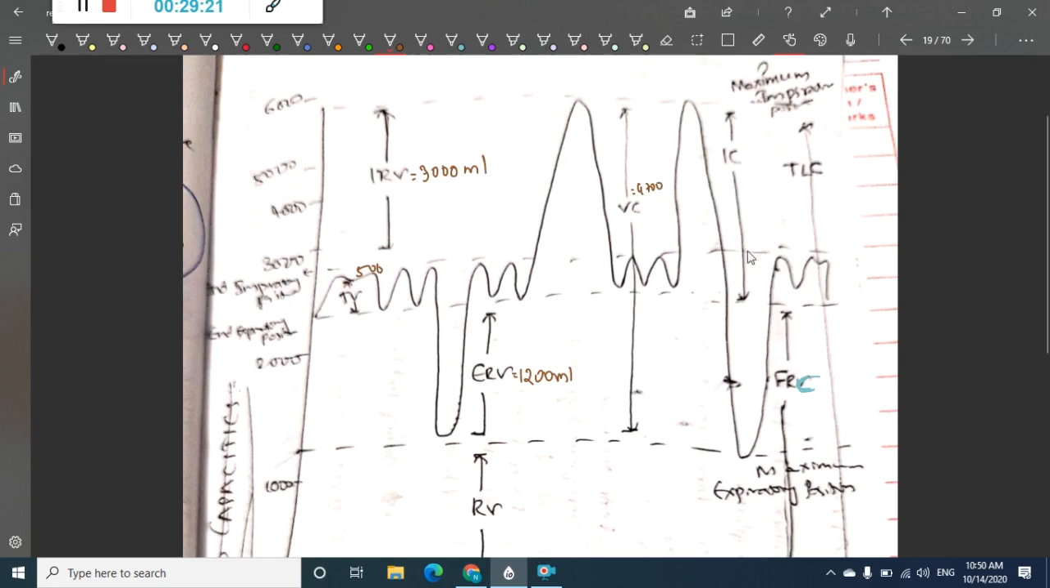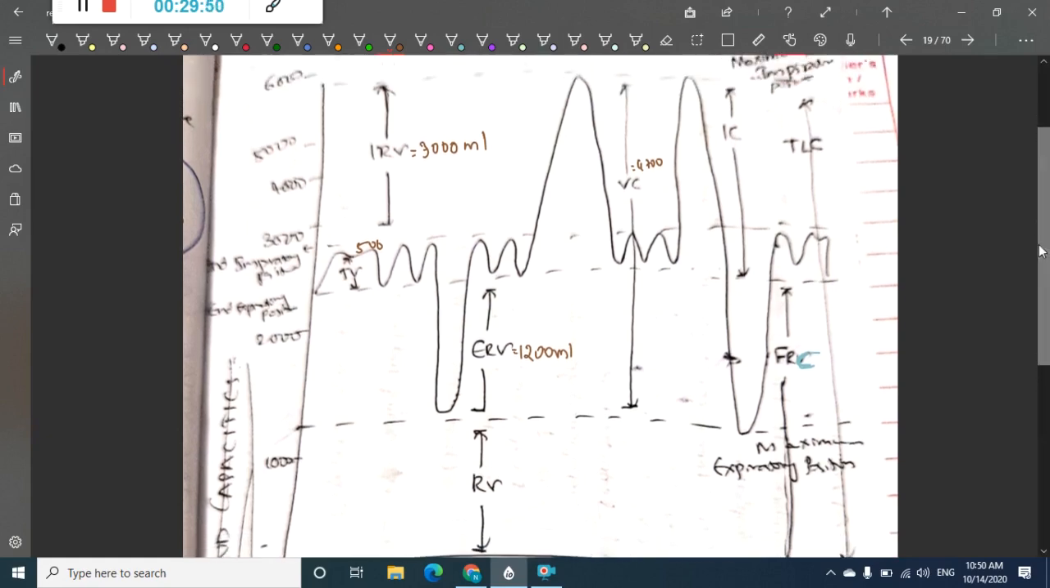Okay. Then we have inspiratory capacity. Inspiratory capacity is the amount of air that is taken during maximum inspiration from the end expiratory position, taking the end expiratory position as the baseline. After the end expiratory position, the amount of air that is inhaled is the inspiratory capacity, which includes tidal volume plus inspiratory reserve volume.